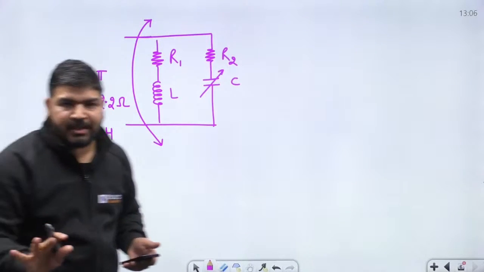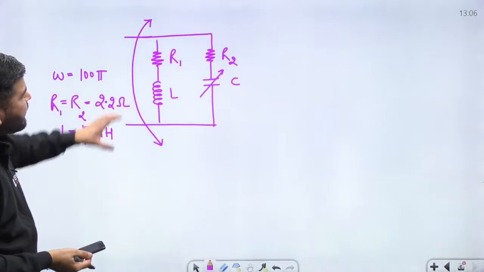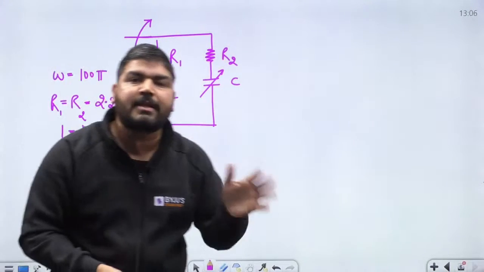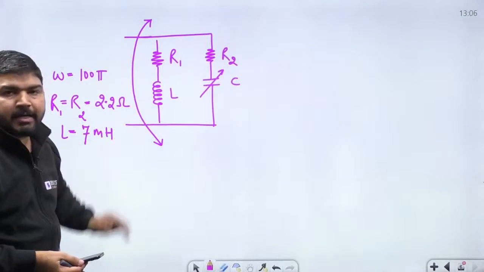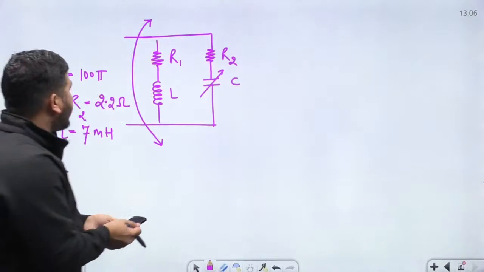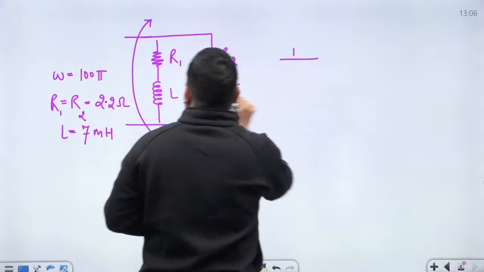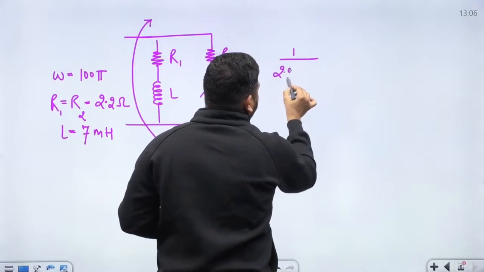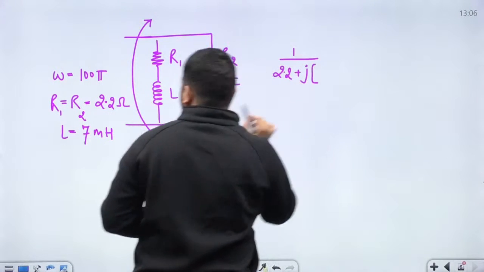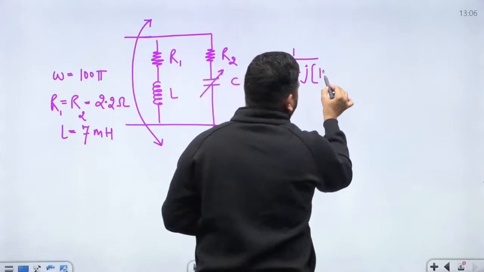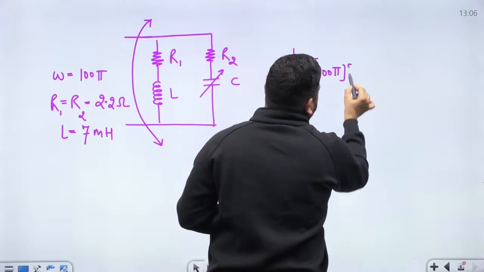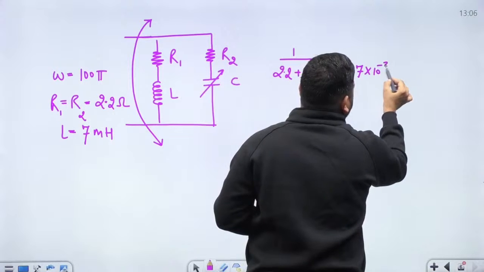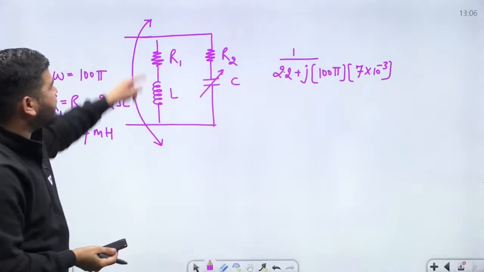So it's a very easy question. What you can do is calculate the admittance of this part and the admittance of this part, then add them and make the imaginary part equal to 0. Let's calculate the admittance of this branch first. It will be 1 by R1 plus j omega L, so 2.2 plus j omega L. Omega is 100 pi, and L is 7 millihenry, 7 into 10 to the power minus 3. This is the admittance of this branch.